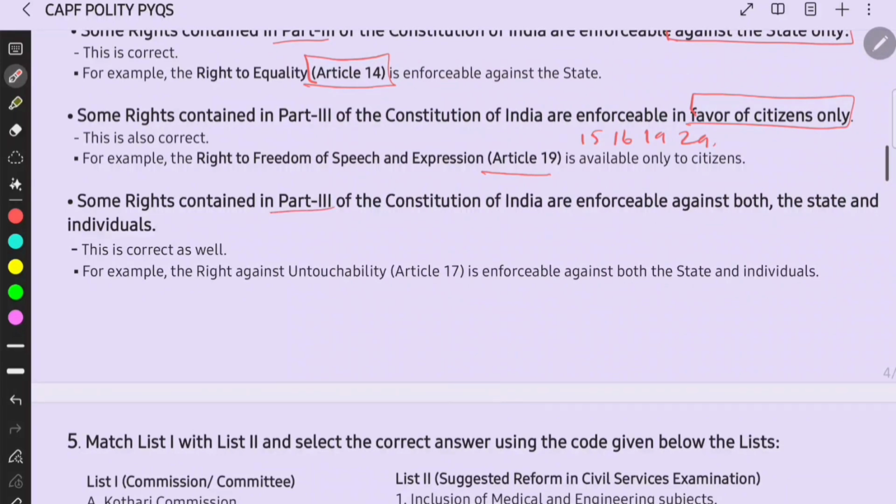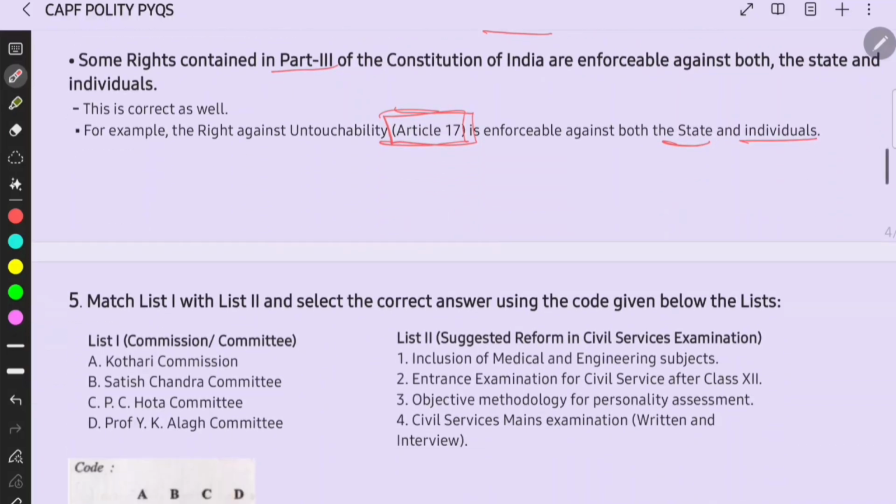Then some rights contained in Part 3 of the Constitution of India are enforceable against both the state and individuals. For example, Article 17. The state also cannot practice untouchability, and individuals cannot, right?